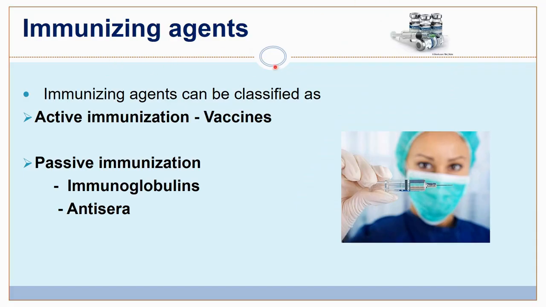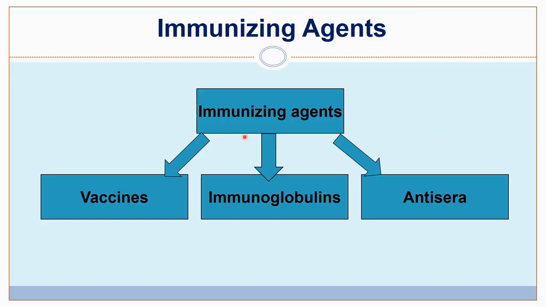Now the immunizing agents. Immunizing agents are classified as active immunization and passive immunization. Examples of active immunization are the vaccines, and the examples of passive immunization are immunoglobulins and antiserum or antisera. So if you see here, vaccines are the active immunizing agents, and passive are immunoglobulins and antisera. All these come under immunizing agents. Slowly I'll discuss vaccines first, followed by immunoglobulins and antisera. Vaccine is more important.